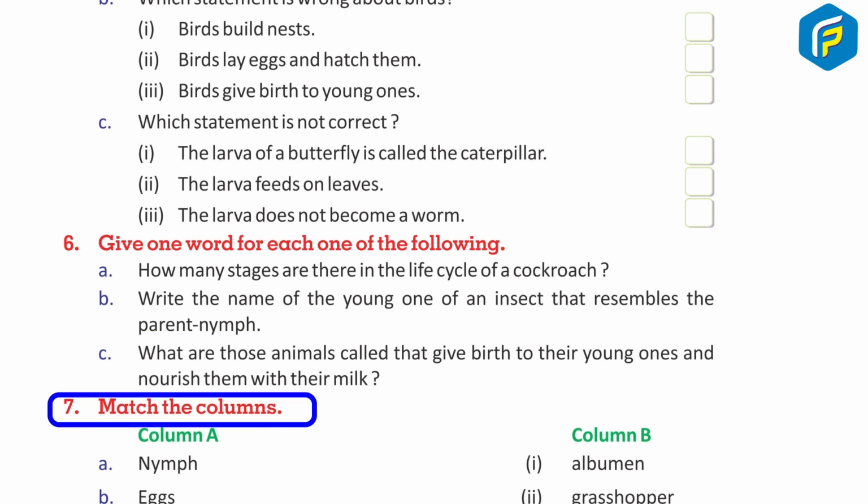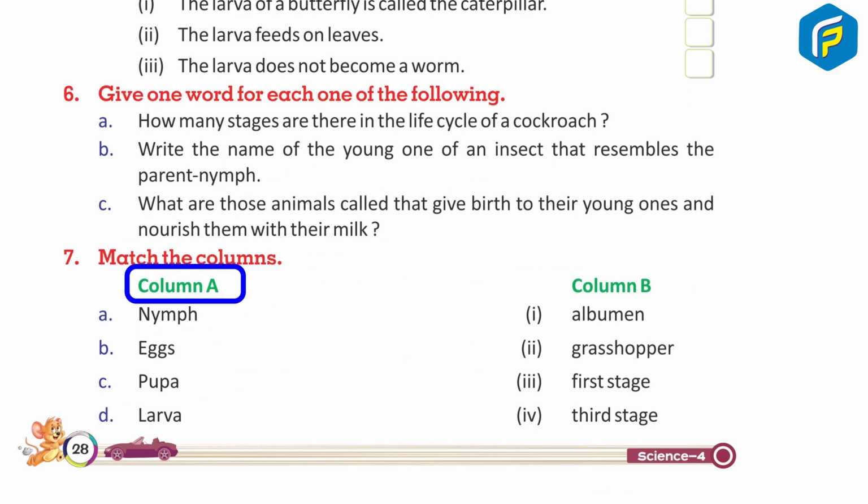7. Match the columns. Column A. A. Nymph. B. Eggs. C. Pupa. D. Larva. Column B. 1. Albumin. 2. Grasshopper. 3. First stage. 4. Third stage.